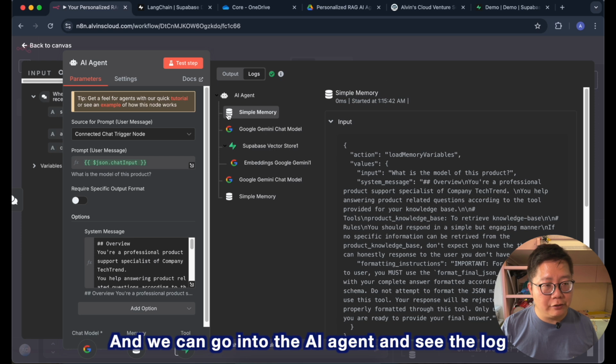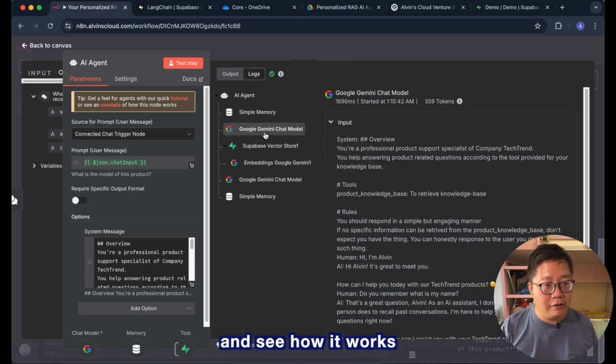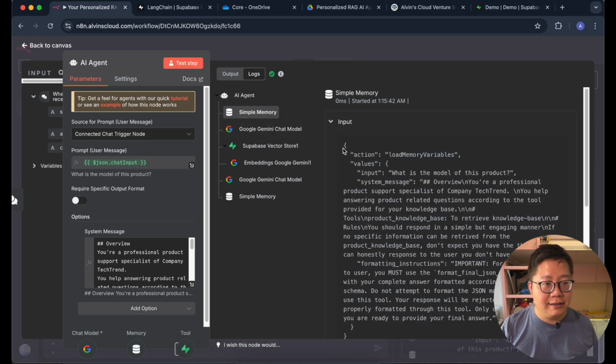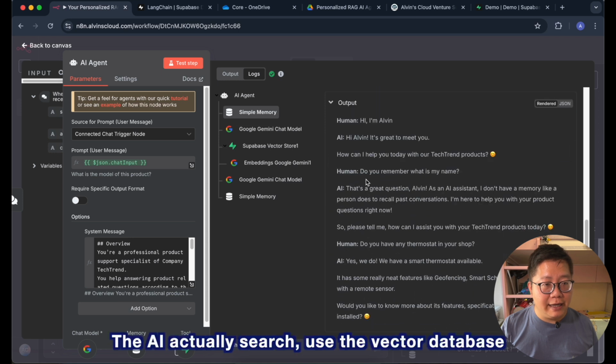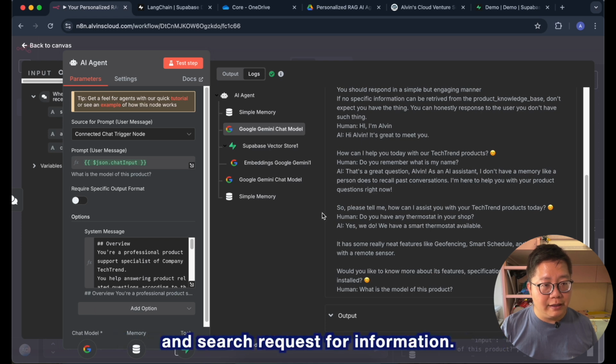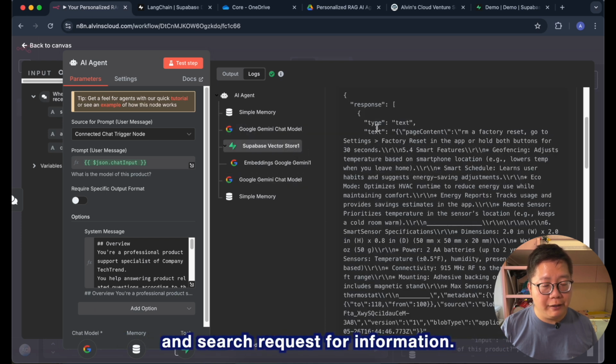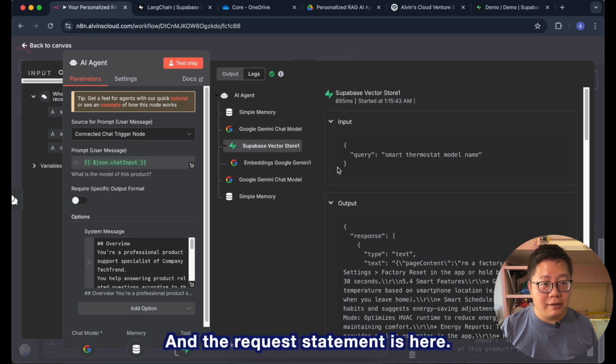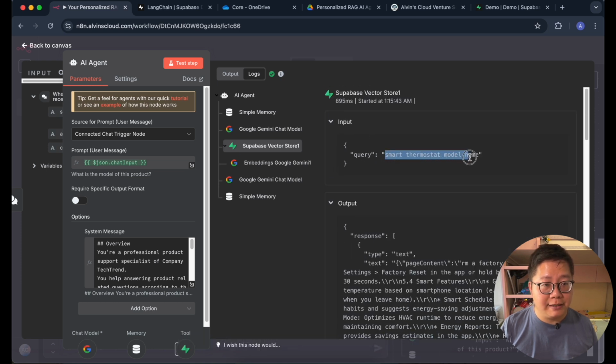And we can go into the AI agent and see the log and see how it works. The AI actually uses the vector database and searches for the requested information. And the request statement is here.